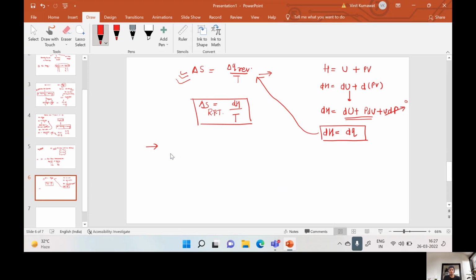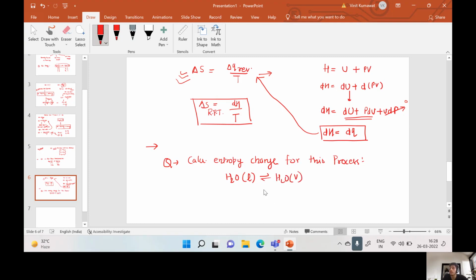Let us assume a question for this. Calculate entropy change for this process, that is H2O liquid converts into H2O vapor.